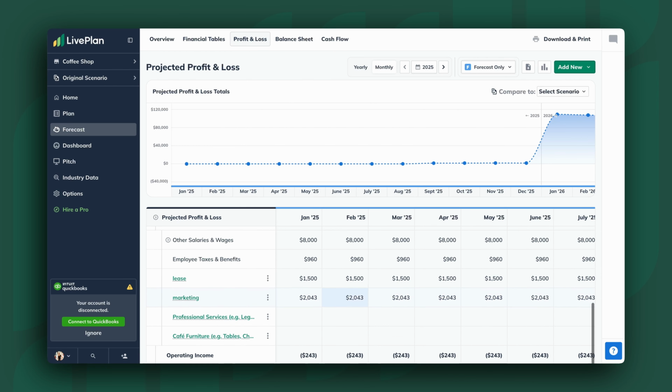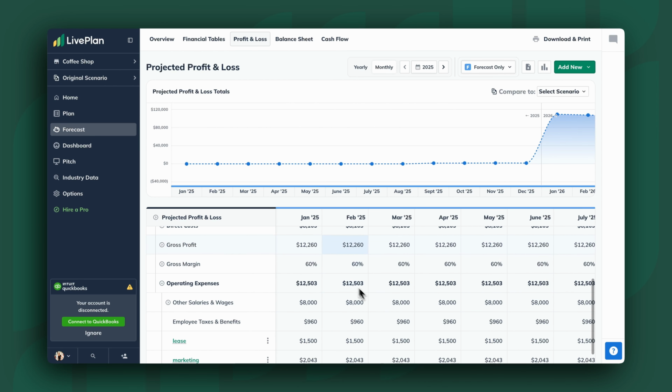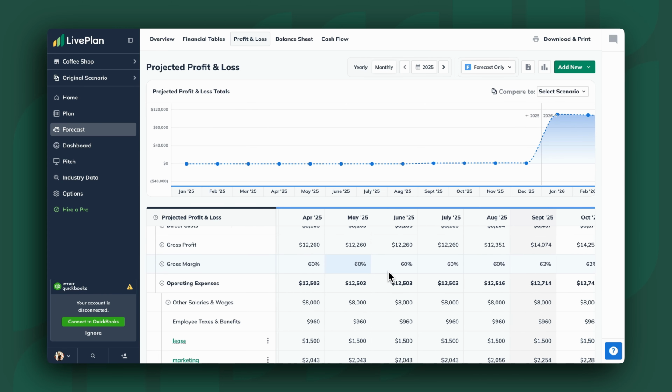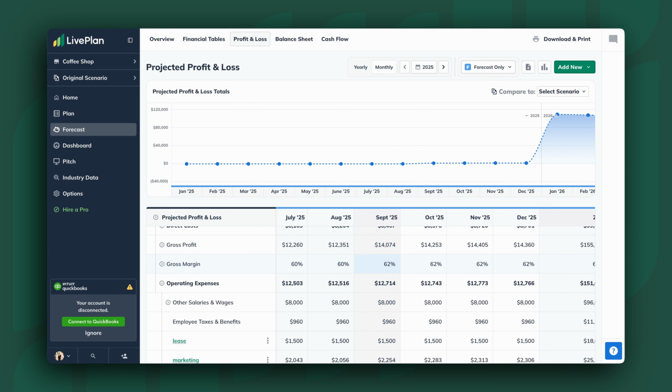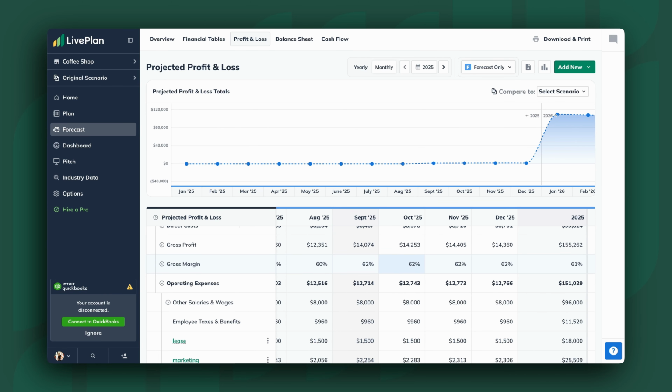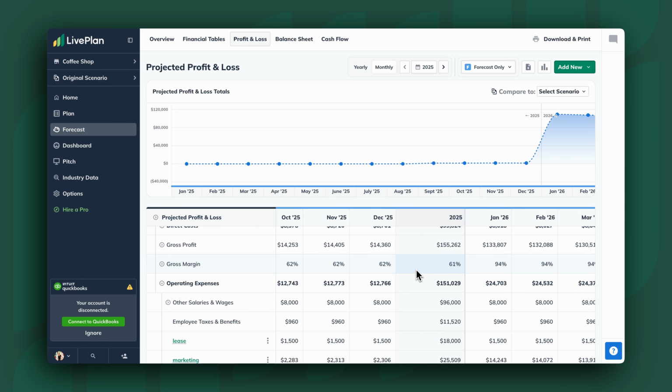So here's where this gets strategic. When direct costs creep up, they squeeze your margins before you realize. We're going to take a look at a 12-month margin trend analysis. Right now we're in the profit and loss table, and you can see that the first year my gross margin is at 60%, then it goes up to 62%,